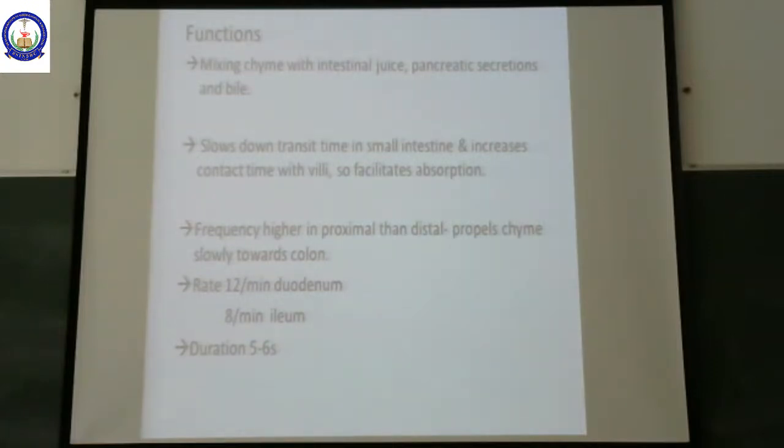So, you find higher frequency in the case of duodenum, 12 per minute, whereas lesser frequency of mixing movements or segmentation contraction in ileum, that is 8 per minute. And duration, how much time will it last? One contraction will last for about 5 to 6 seconds. This is about the mixing movements or the segmentation contractions in the small intestine.